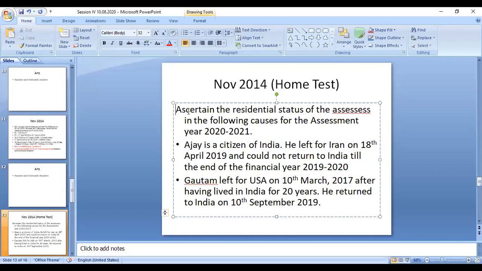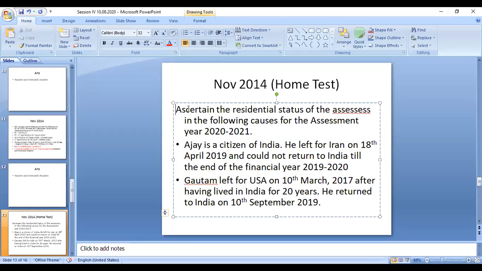Then we can move on to checking basic condition 2, that is 60 days. So he is not satisfying basic condition 1 and also not basic condition 2. Then we can say he is a non-resident. In the first case, Ajay is a citizen of India, but even though he is a citizen of India, he is an NRI, non-resident of India.